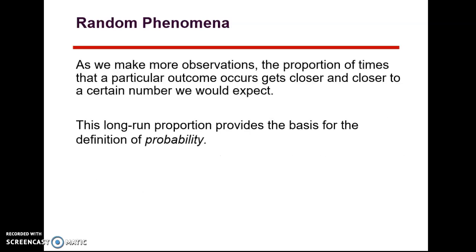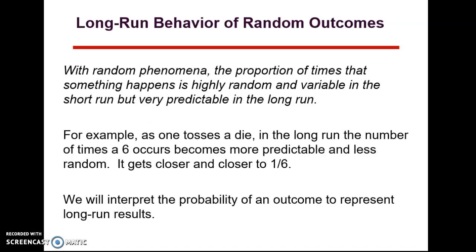So the more observations we make, the more something gets closer and closer to a certain number we would expect. And this long-run proportion provides a basis for the definition of probability. So when you look at this, we're looking long term. If you're looking short term, it does not really work.